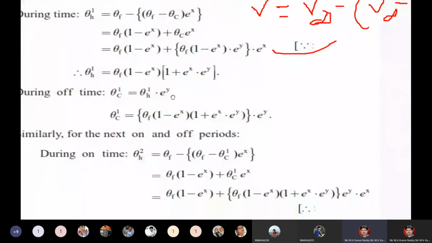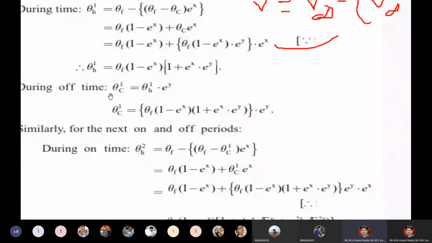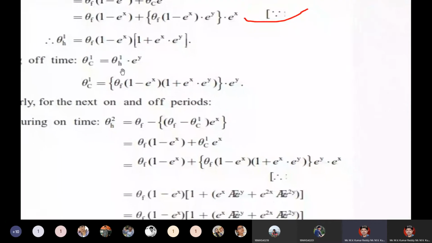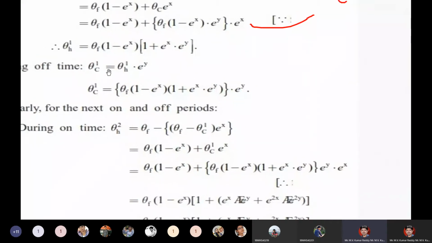Next, for the cooling purpose, theta c1 is the second condition, and for that, theta h1 into e power y. Already we have the equation for theta h1. Theta h1 we already calculated here: theta h1 is equal to theta f into 1 minus e power x into 1 plus e power x into e power y into e power y.